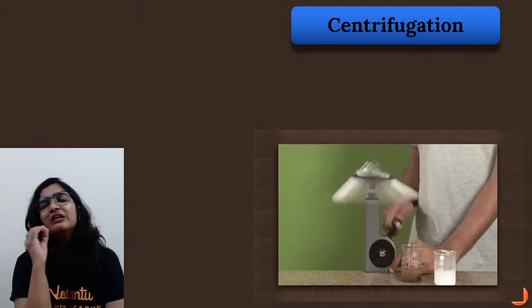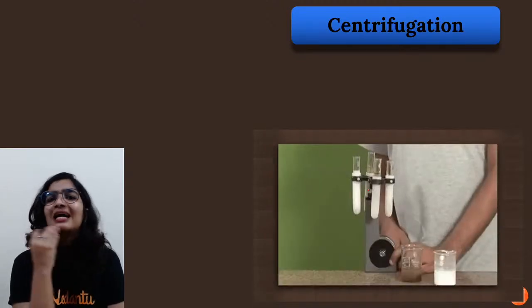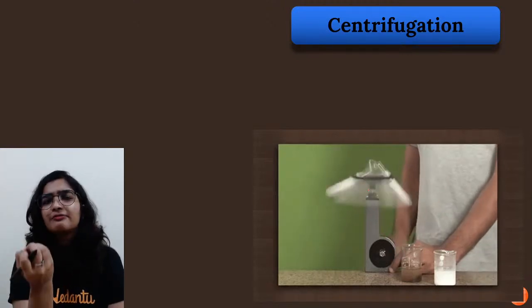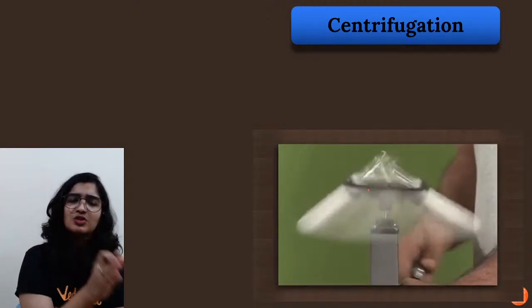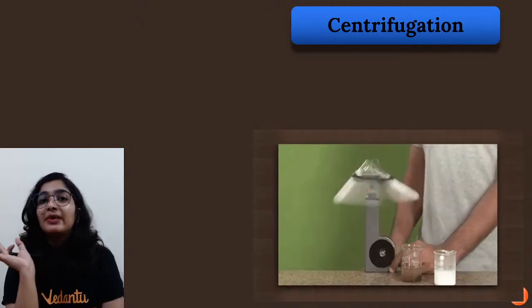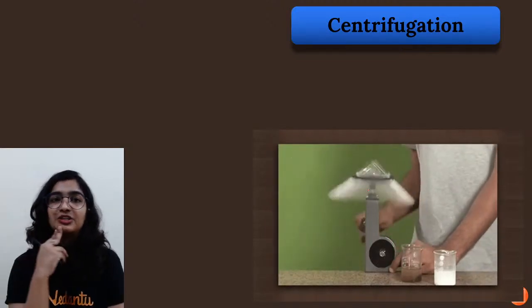Centrifugation, even though it's a homogeneous mixture, as you are unable to see the particles because of their very small size, which is 1 nanometer to 1000 nanometer, it is difficult for us to separate it by the filtration technique.